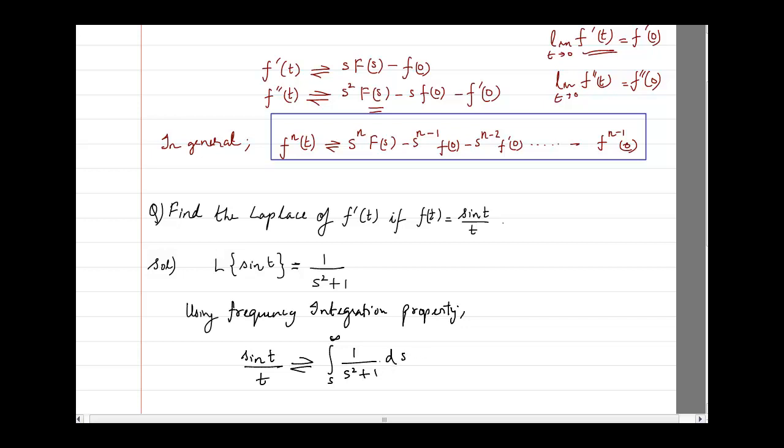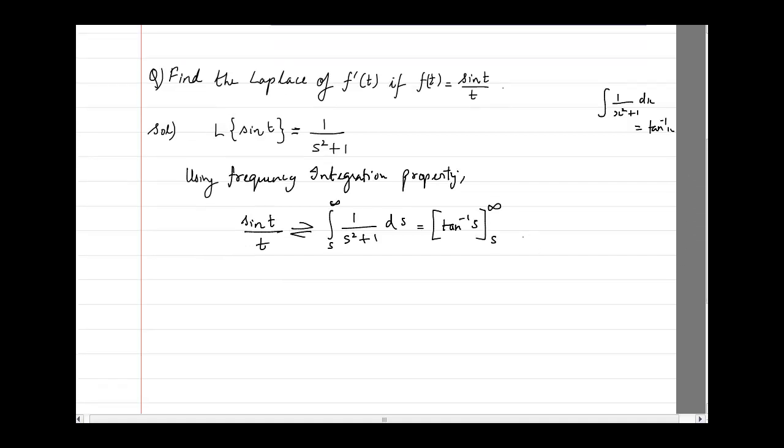Now you might have seen this a lot of times. Integration of 1 divided by x square plus 1 dx is going to be tan inverse of x. We know that formula is equal to tan inverse of x, isn't it? So that same we are directly going to use, so it is going to be tan inverse of s, from s to infinity.